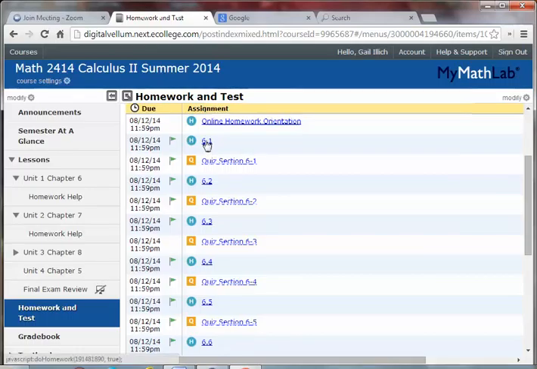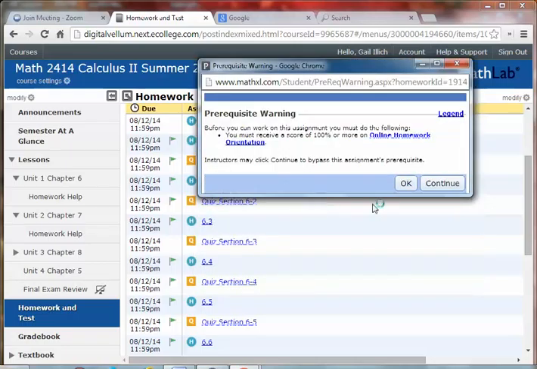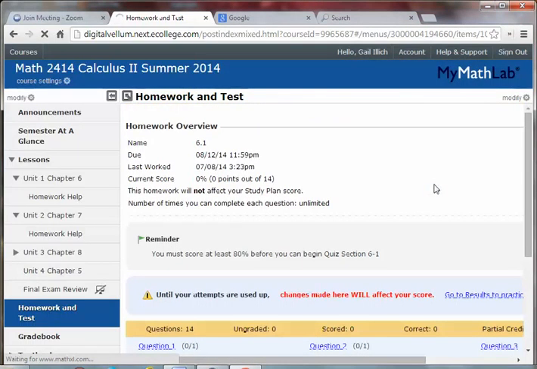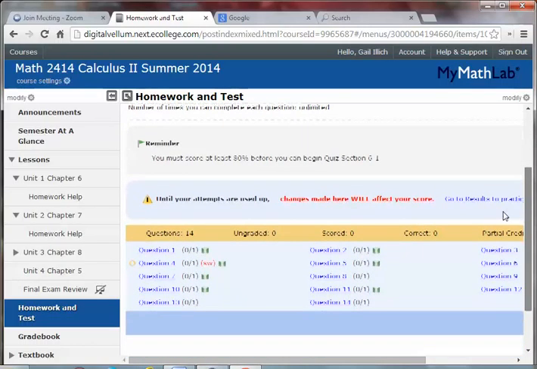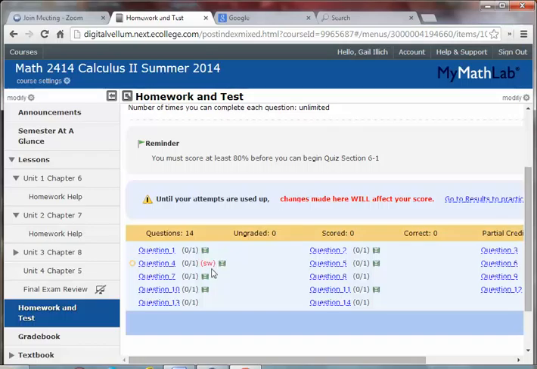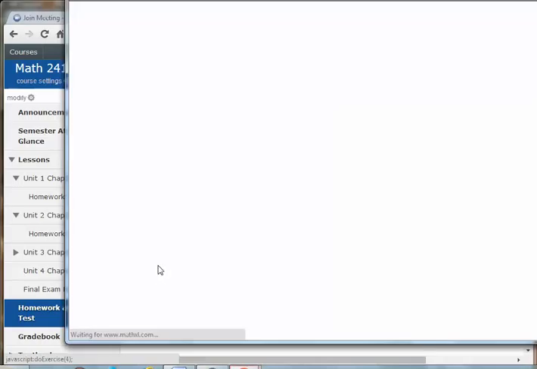If you click on 6-1, now, it tells you that you can't do it, but since I'm an instructor, I'm going to continue and go ahead and do this homework, sorry. And I just want to draw your attention to question number 4, which is an SW, meaning that it's a show work question. So if I click on question number 4, a couple of things are going to pop out.